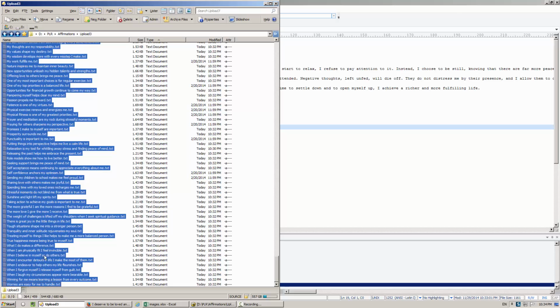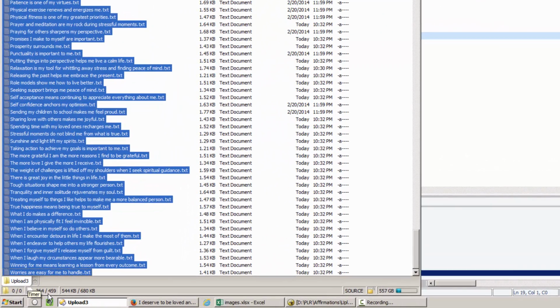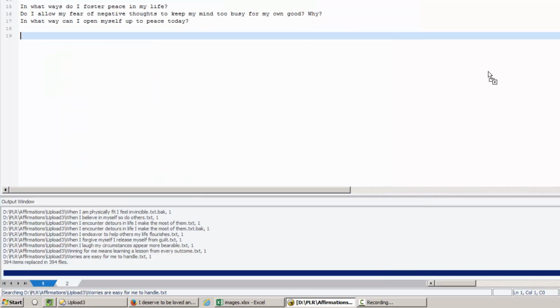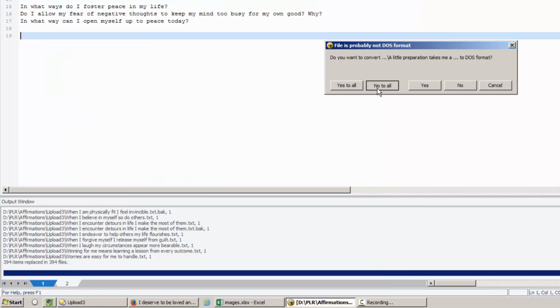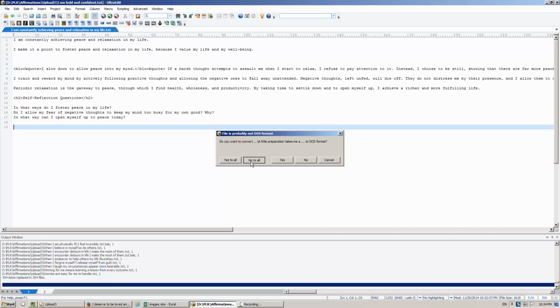And I've selected 364. You can see down here this little status window in the toolbar, and you can see that 364 files are selected out of 459. So that's the correct number. So I'm going to bring these back into Ultra Edit and keep going with my formatting.